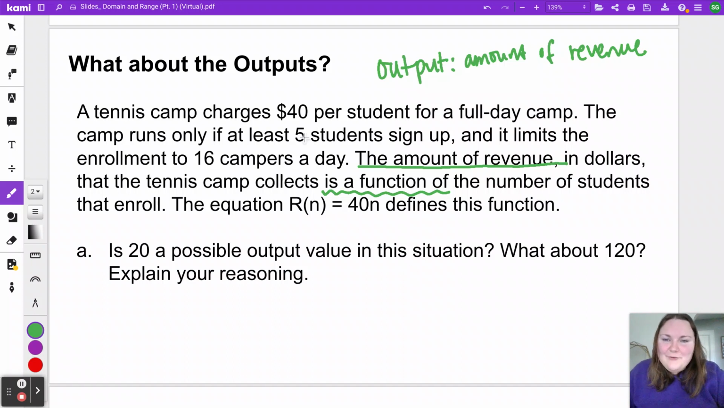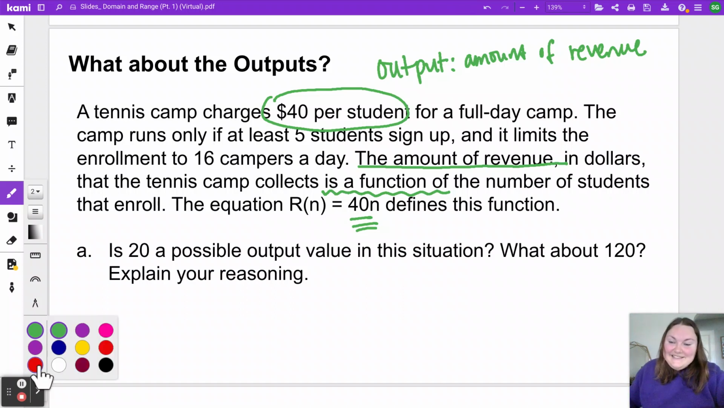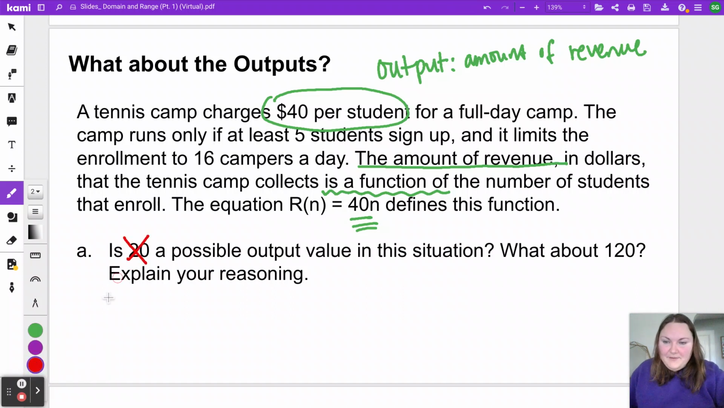But if I go back to the information in the story, or if I look at this equation at where the output would be, both of those are reminding me that you're only getting $40 per student. So how would you make $20? You'd make $20 from half of a student, and that we've already established is not a thing. So 20 is not going to be a possible output.